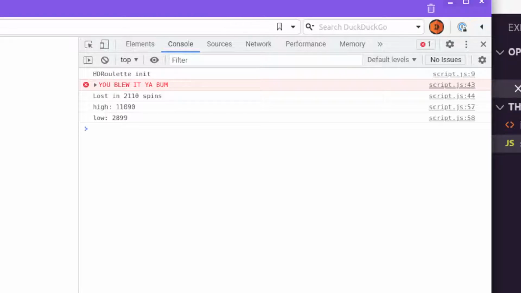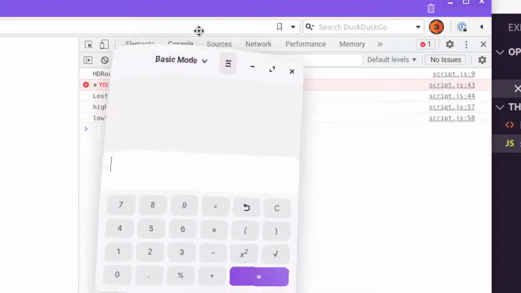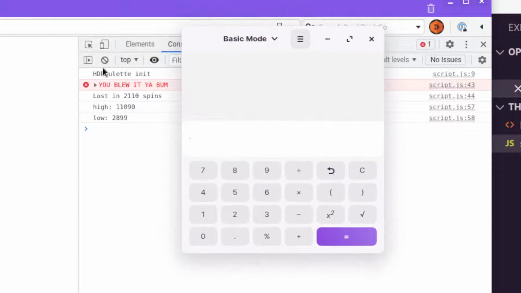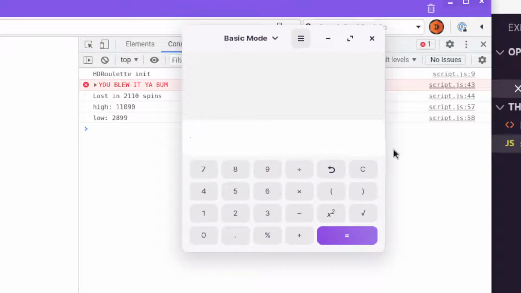And plus, let's get the calculator up here. I just chose this random one here. So it's 2,000 spins. Let's say you do a spin every 30 seconds with an online casino.